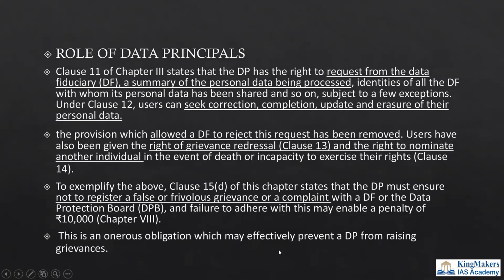So there is an onerous obligation which may effectively prevent a DP from raising grievances. Even if it is a genuine grievance, because evidence is very, very difficult in digital media, friends, the DP may be fearful that if it is considered a frivolous complaint, there will be a fine. So the DP may not complain at all. They may not raise their grievances at all. This is one concern about the data principals' role, which is given in the data protection bill.